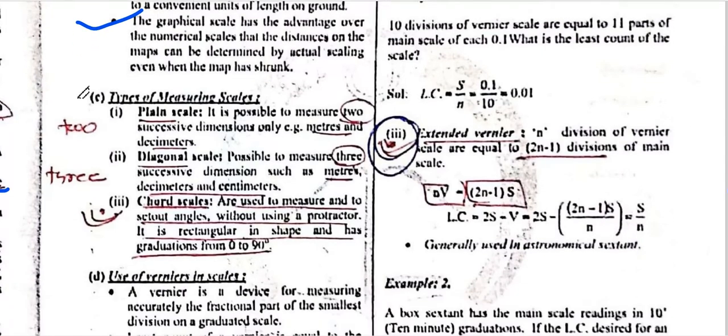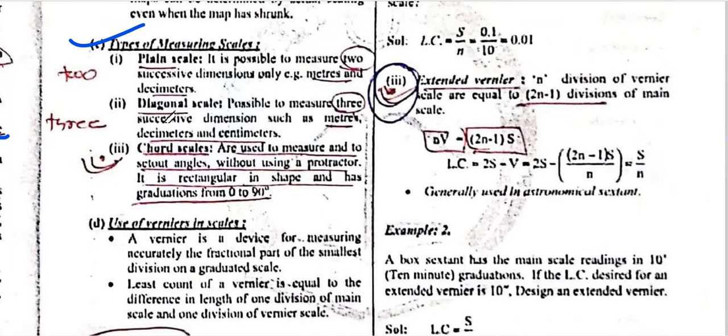The types of measurement scales are plain scales, diagonal scales, and chord scales. Three types of scales. First of all, the plain scale. A plain scale has two successive dimensions only, the meters and the decimeters. Plain scales have only two dimensions, the diagonal scale has three dimensions.